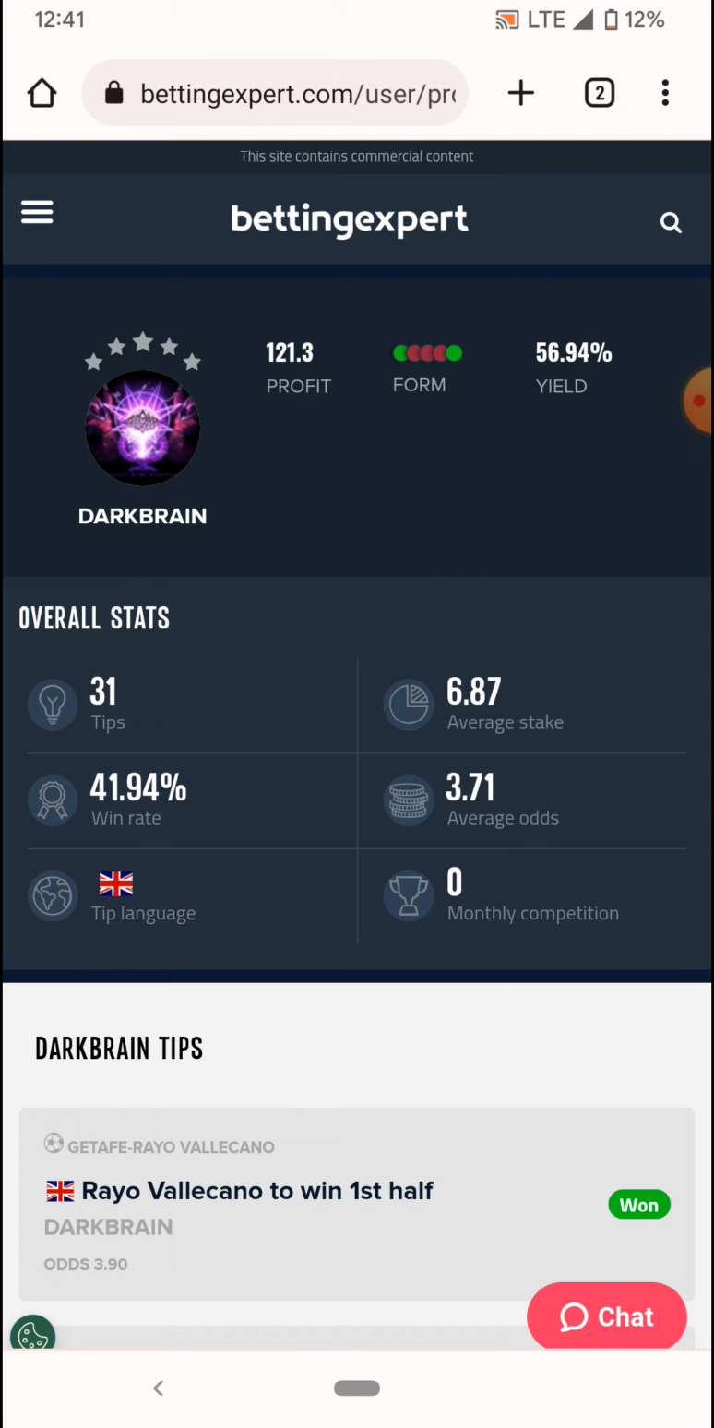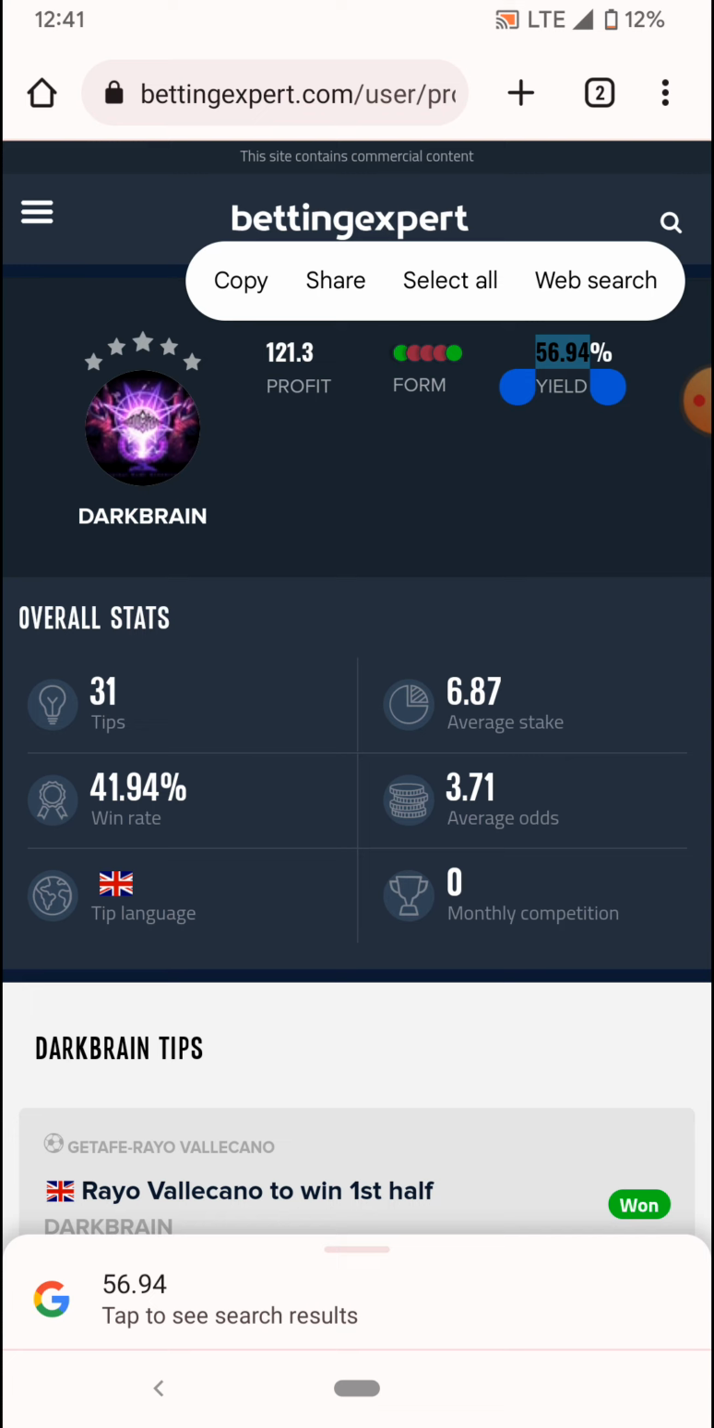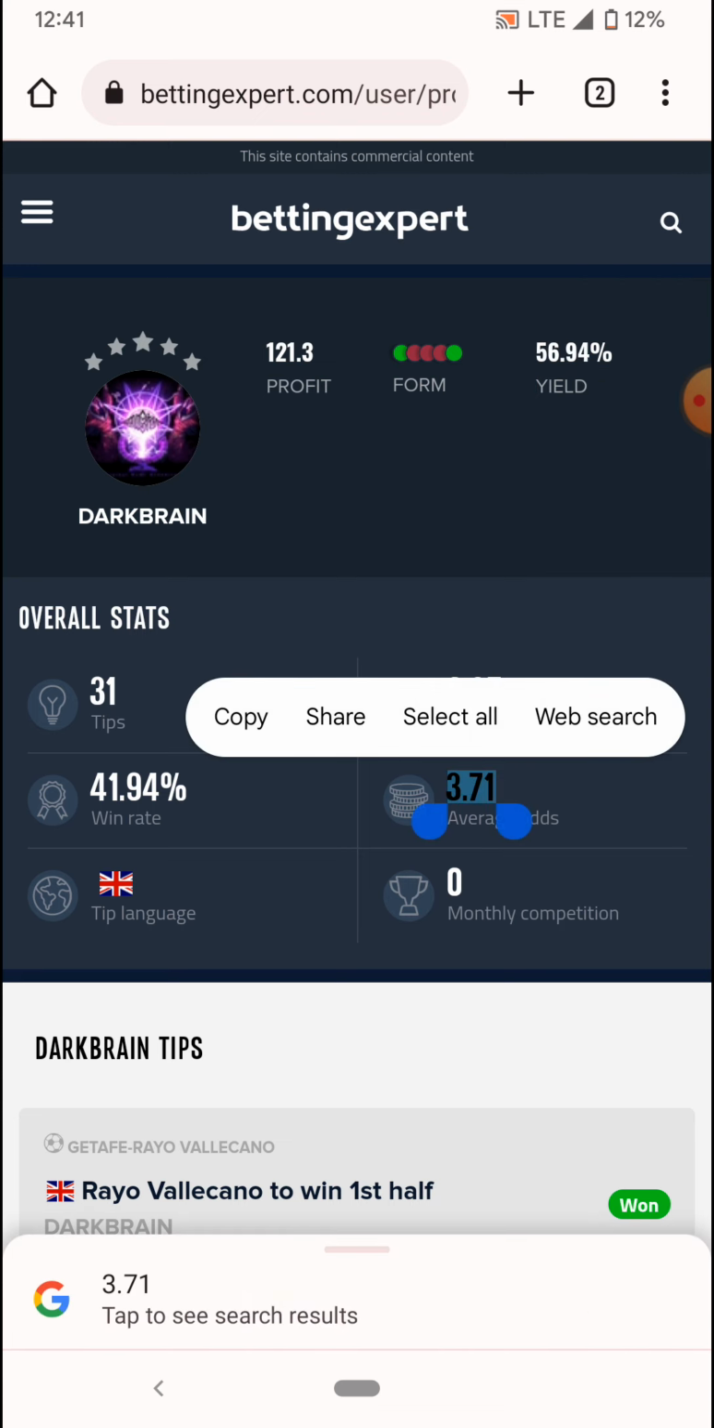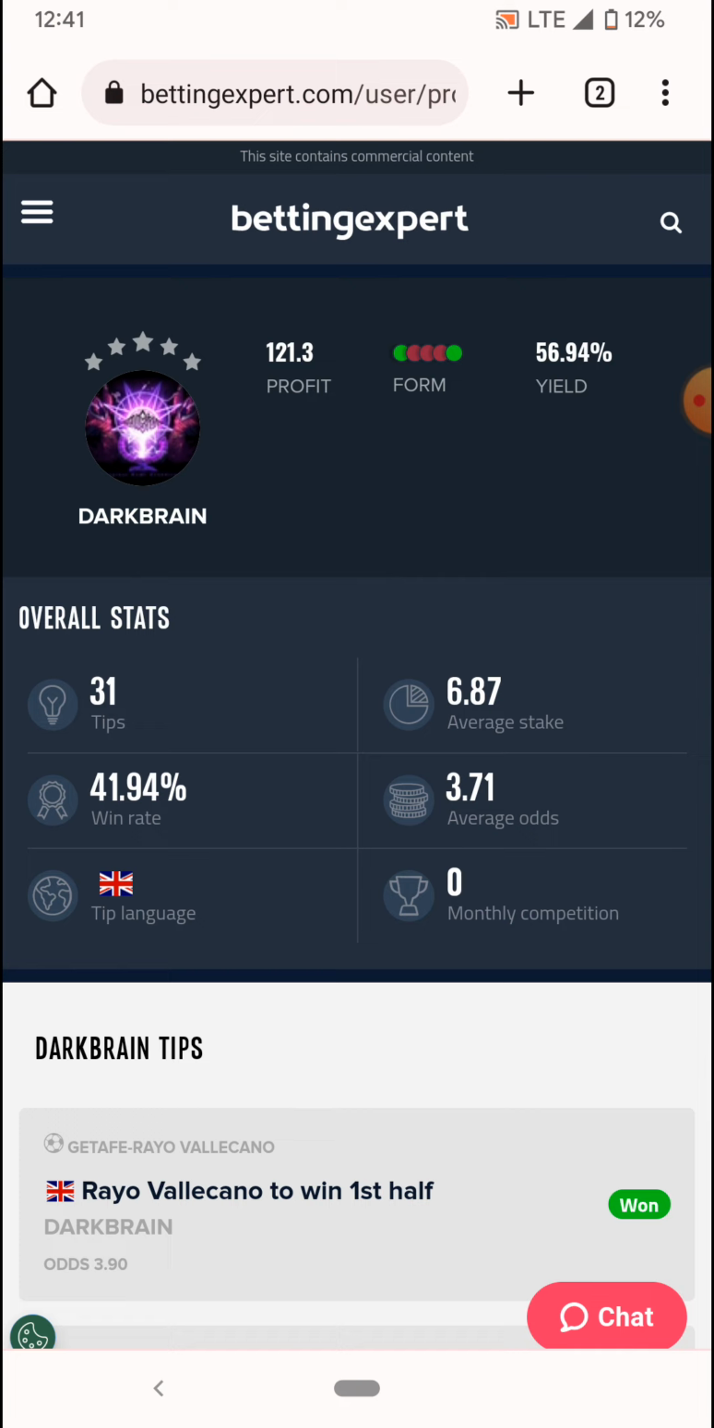So now I'm on my account right there and you can see I have a 41.94% win rate on betting experts, 121.3 units in profit, and my yield, which is very important, of 56.94%. I'm betting on average odds of 3.71. I've bet 31 games on this platform already, and if you had been betting on all of these games, placing $100 on each one, you'd be making a net profit of at least 1,700 plus from just 31 games, guys.